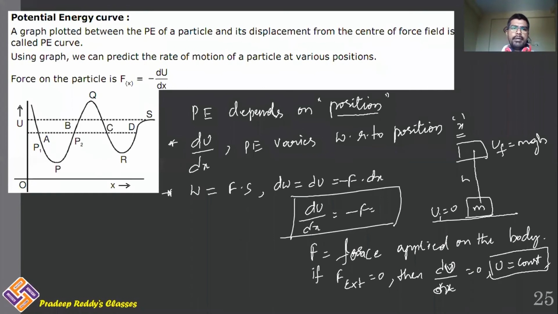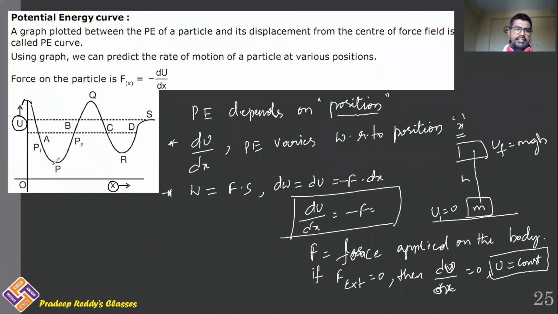Potential energy is variable, and that variation is with respect to position. We are plotting a graph for position and potential energy here. In the figure, you can see potential energy is taken on the y-axis and position is taken on the x-axis.